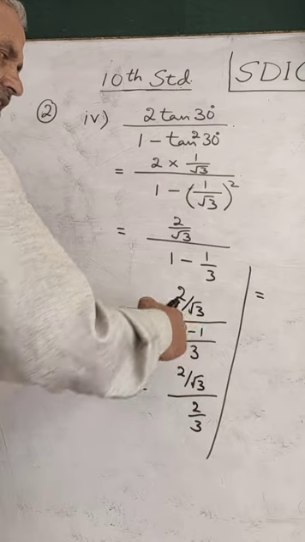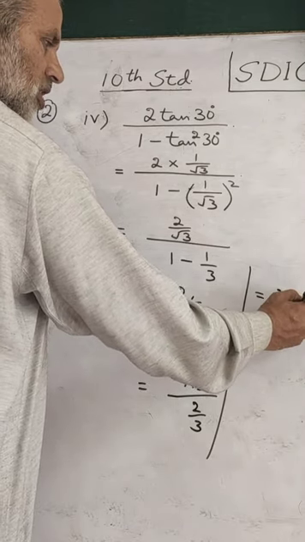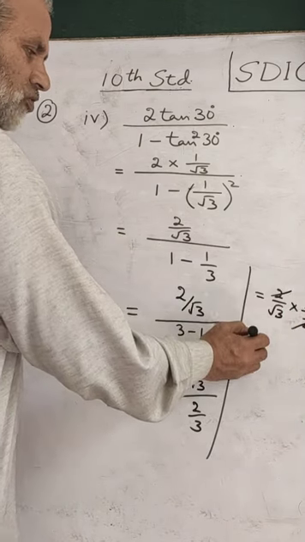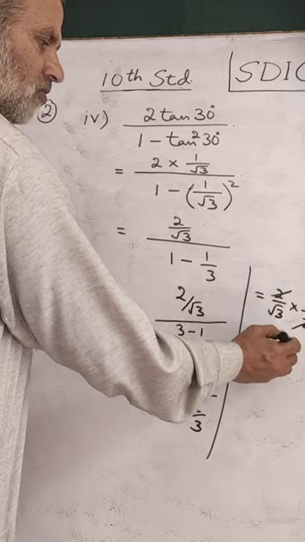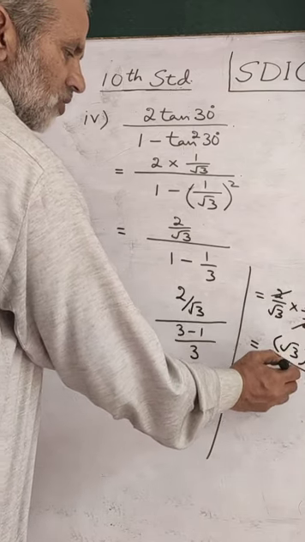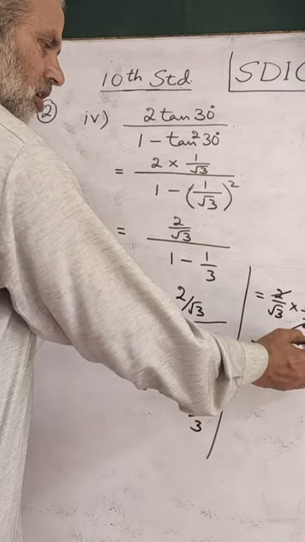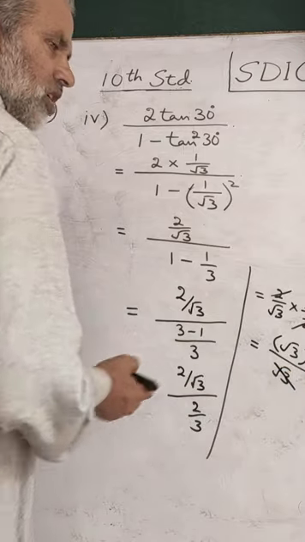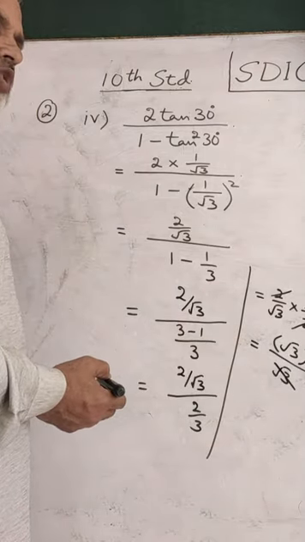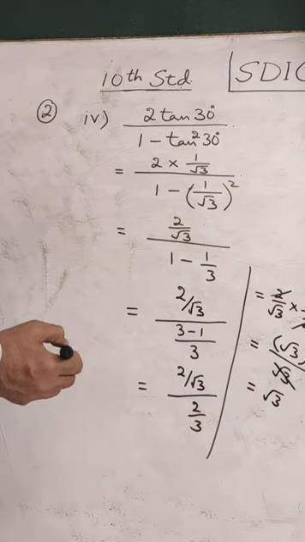Next, to divide them, reciprocal will be written. We'll have 2 by under root 3 into 3 by 2. 2 will cancel with 2 again. And then as we did in one of the previous parts, this 3 we will write as square of under root 3 to get it in simplified form, divided by under root 3. Root 3 of denominator will then cancel with 1 of root 3 in numerator. Root 3 is left. This is our answer.